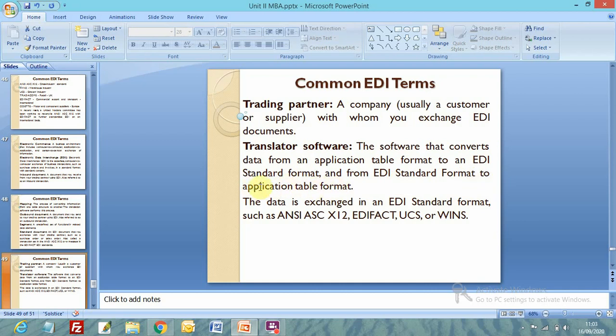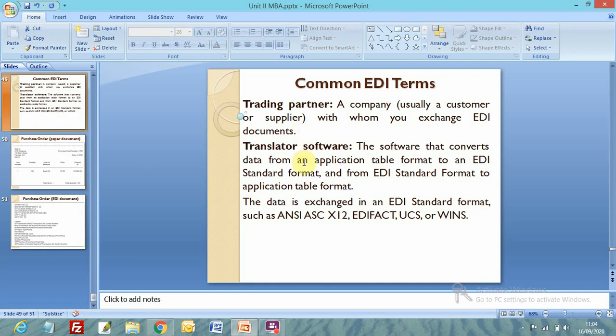Application table format is basically readable for humans, easily understandable, like a simple order or an invoice we receive, or an order we type, right? And EDI standard is only something a software package or technical persons can understand, right? The data is exchanged in an EDI standard format such as ANSI, EDIFACT, UCS or PRINCE, right? So these are some common EDI terms.